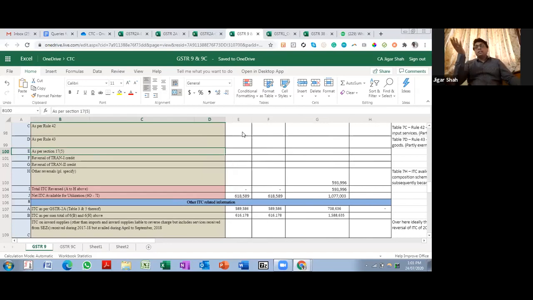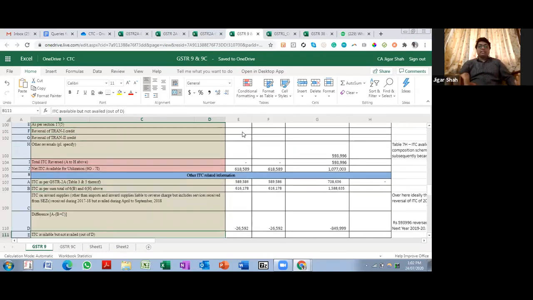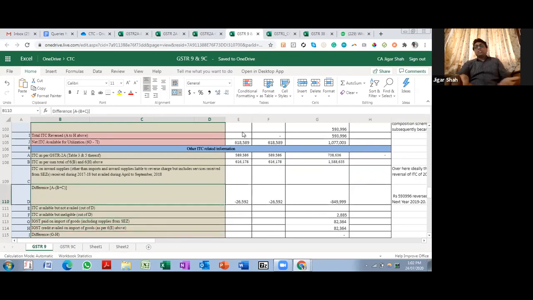So if in 3B you have disclosed gross and then you have shown reversal. A lot of people are just taking the net amount while filing their 3B returns, right? So if that is the case, it will not come over here. But if you are taking gross credit while filing 3B, and in 3B also you are showing reversal as per 17.5, then it will come over here. Apart from that, you will find a difference with 2A, because in 2A it will be higher, as your supplier might have entered those details, but you have not taken credit in 3B, right? So in that case, it will come over here. ITC available but ineligible. Okay.